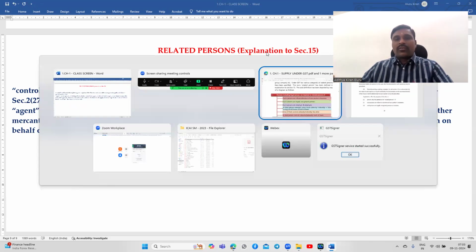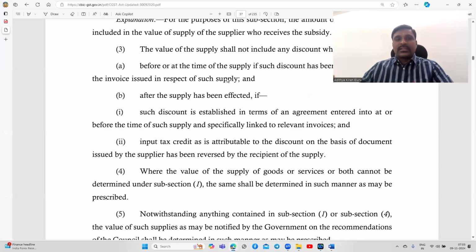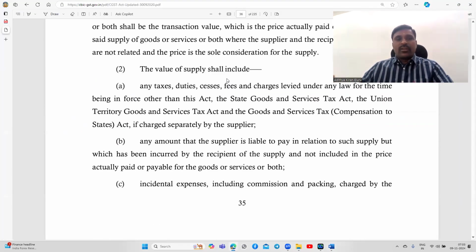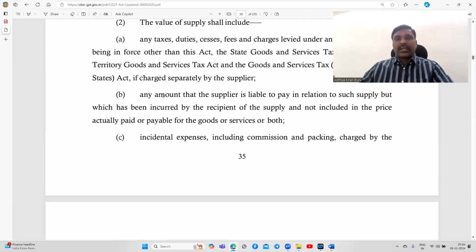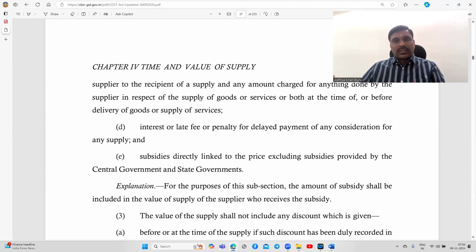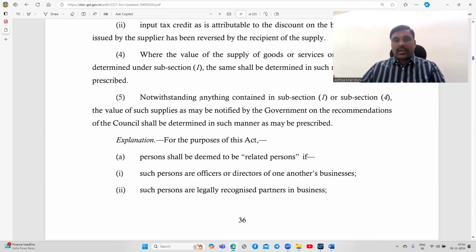Now the question arises: if you look at the Bare Act, section 15 is related to value of taxable supply. Since the definition is not given in section 2, but in section 15, you may come across a doubt whether it is applicable to the whole Act or only for the valuation of a taxable supply. The answer is, it is applicable to the whole Act.